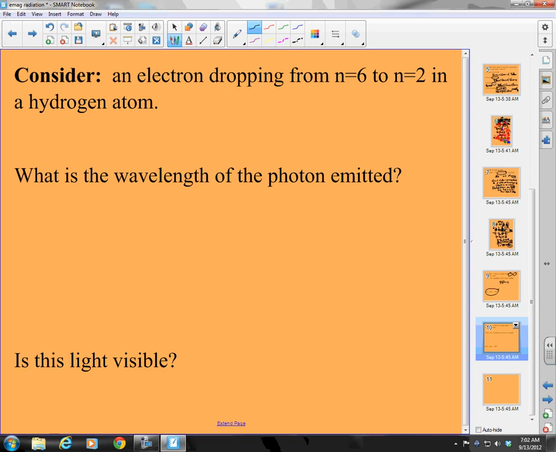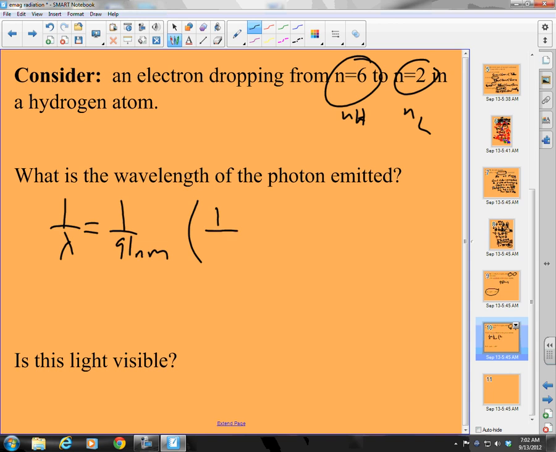Well, I hope you got an answer. Here we go. 1 over lambda is equal to 1 over 91 nanometers times, okay, this is my nH, this is my nL. 1 over nL squared minus 1 over nH squared.